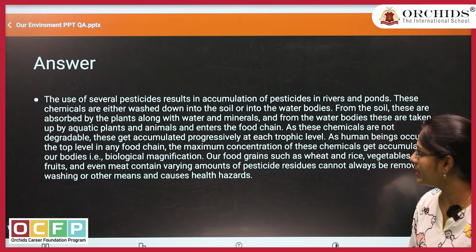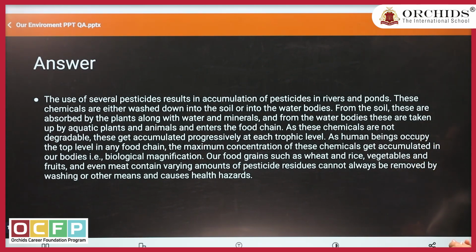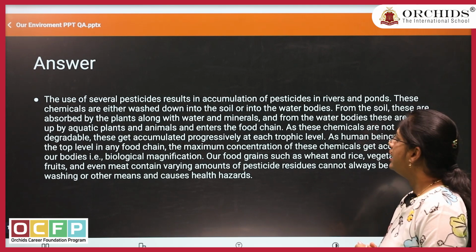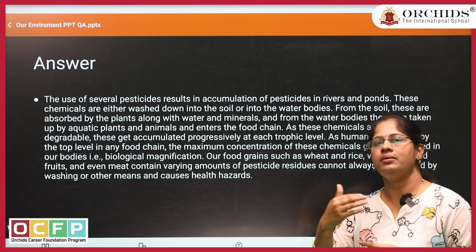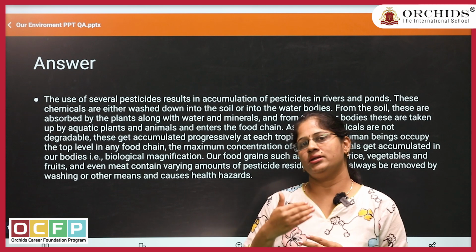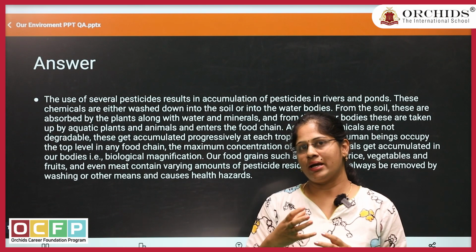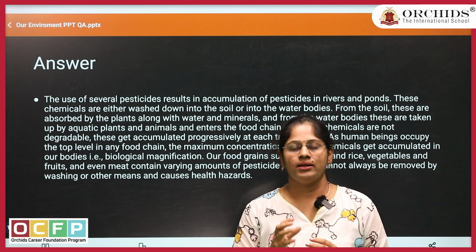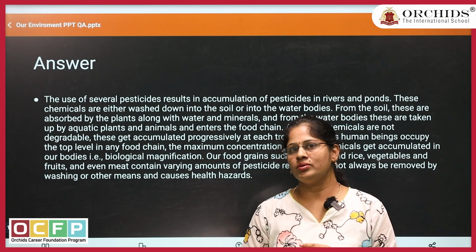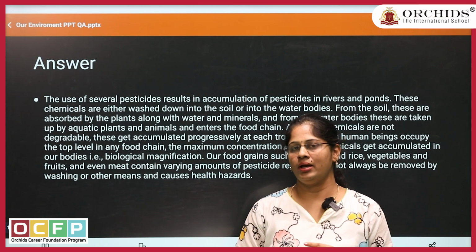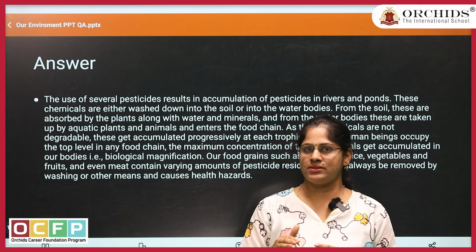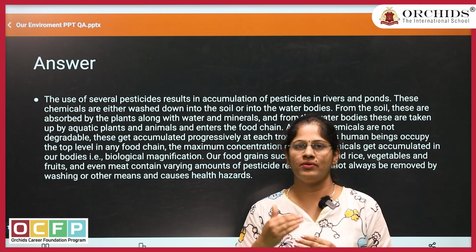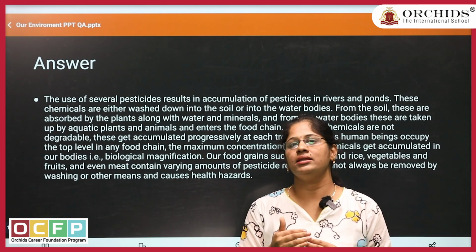These chemicals are either washed down into the soil or into the water bodies. When they mix with the ponds or the rivers, the aquatic plants will absorb those chemical substances, and the organisms which depend on those plants will eat them. Like that it transfers, and biomagnification increases in the food chains.